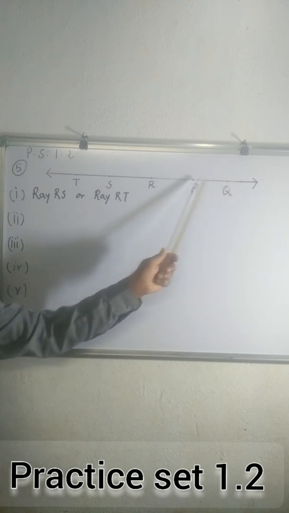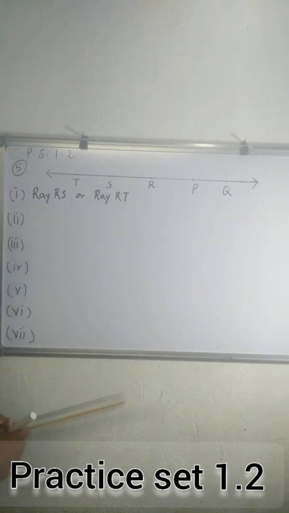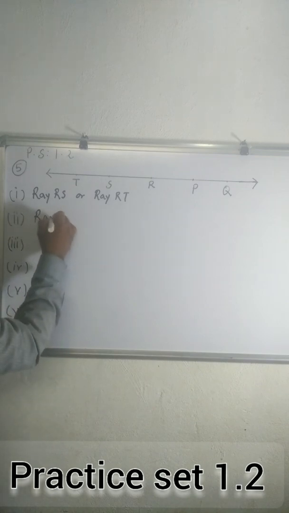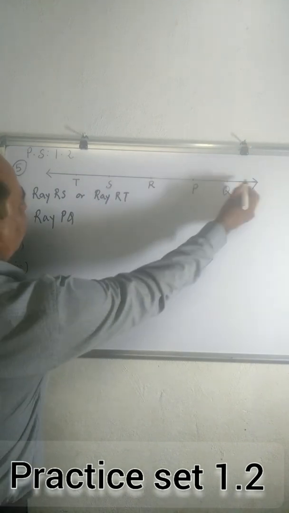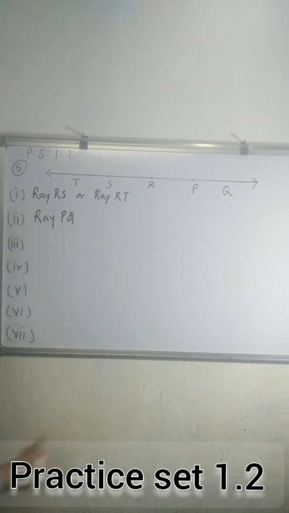Ray PQ is the intersection of both the rays. Ray PQ is common. It is in ray RP also and ray RQ also. So ray PQ is the intersection of ray RQ and RP.